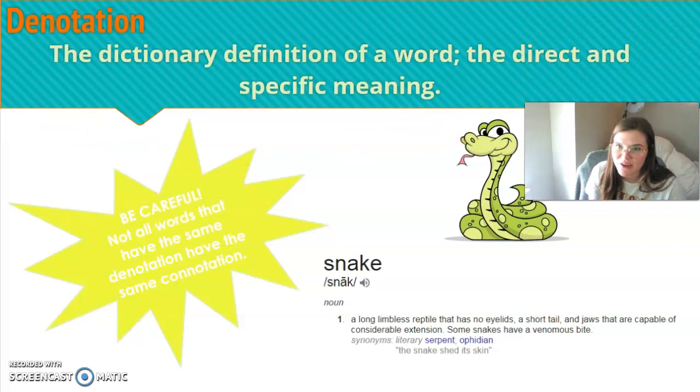Denotation, this is the dictionary definition of a word. This is the direct meaning behind a word. So there's nothing underlying behind this one. This is the very specific meaning of that.